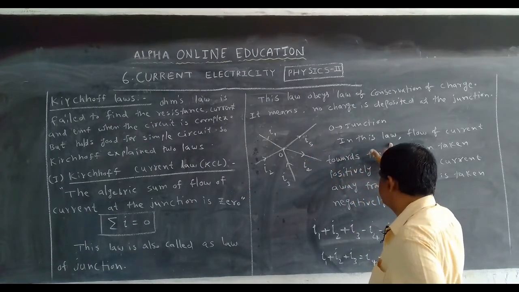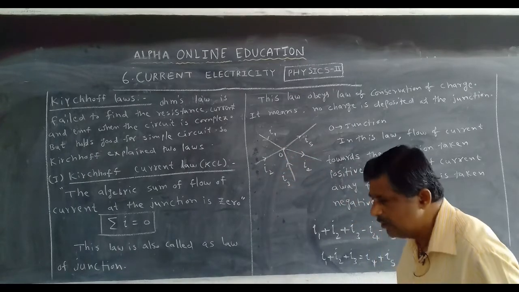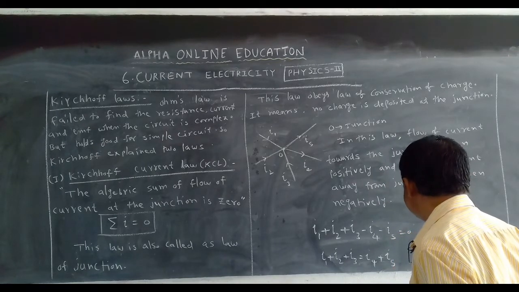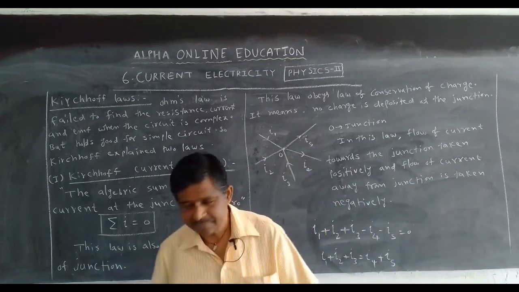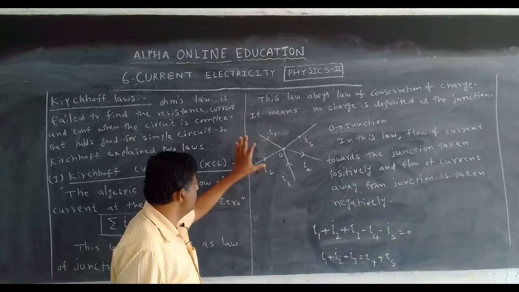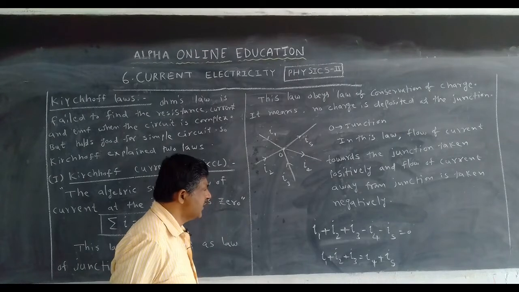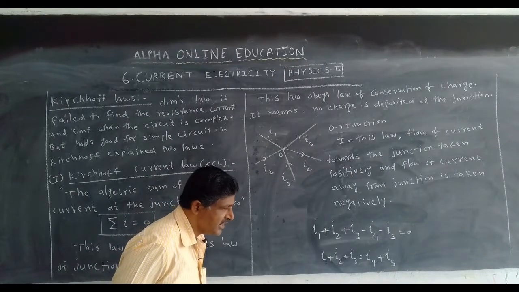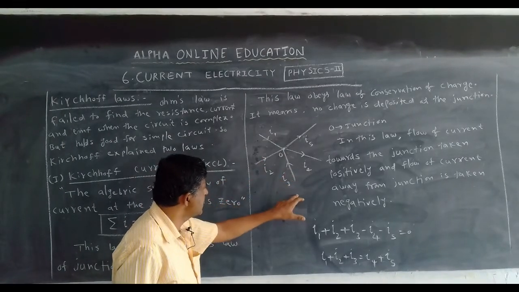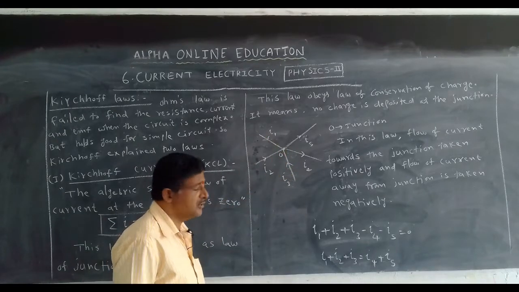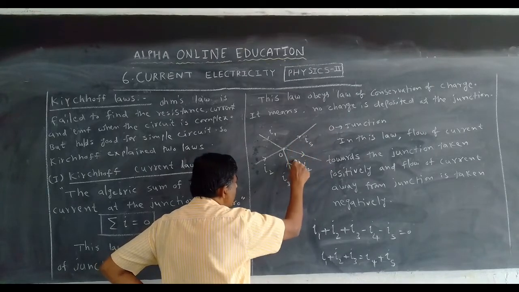In the Kirchhoff current law, flow of current towards the junction is taken positively, and flow of current away from the junction is taken negatively. Towards which one? I1 is towards, I2 is towards, I3 is towards. That's why these are taken positively. Flow of current away from the junction is taken negatively. Which are away from the junction? I4, I5.